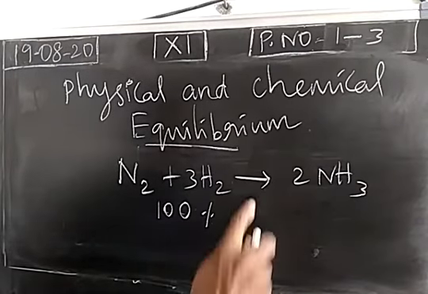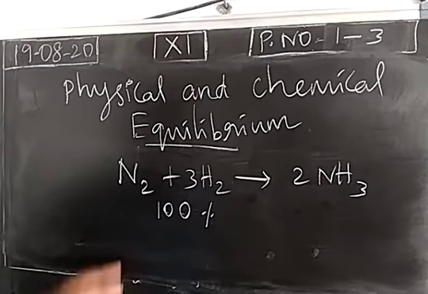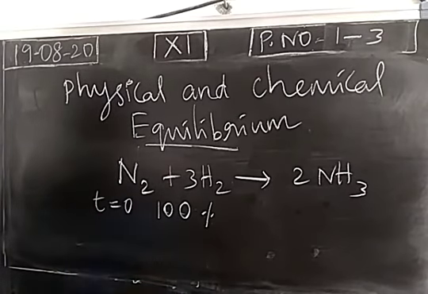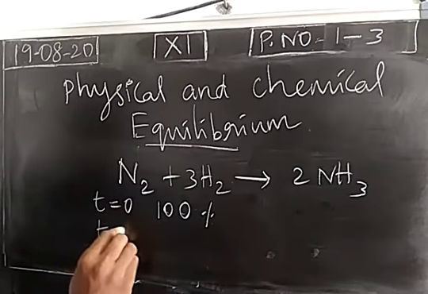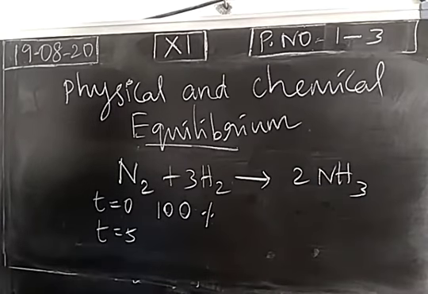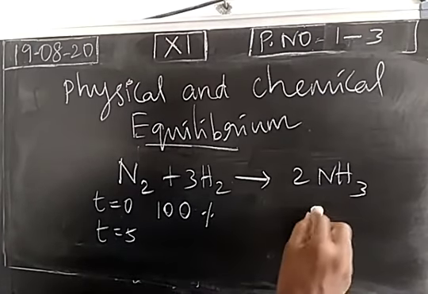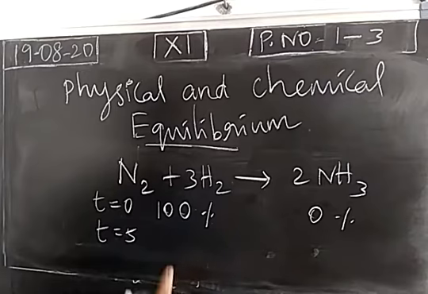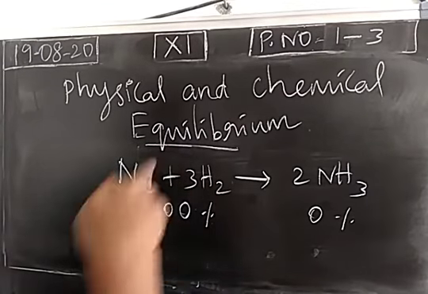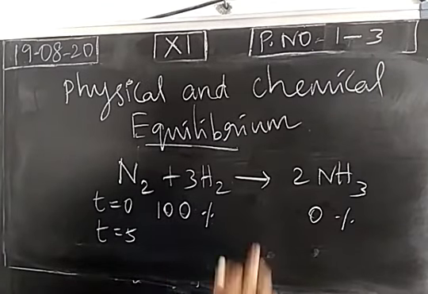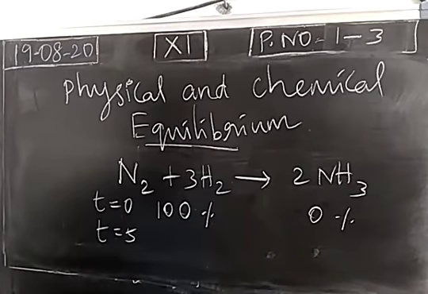When we take an irreversible reaction, when the reaction starts, when time t is equal to 0, the concentration of reactant will be 100%. Okay. Then when time t is equal to 5 minutes, what happens? 10% of reactant will be converted into product. So before the reaction starts, I have 100% reactant, 0% product in an irreversible reaction.